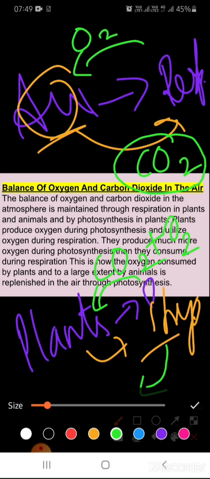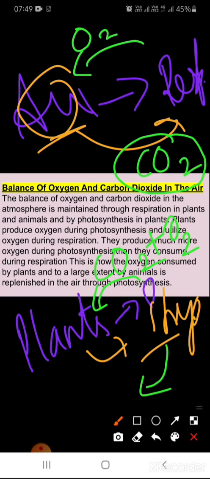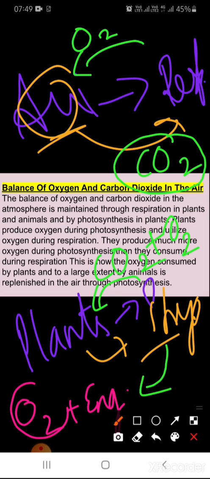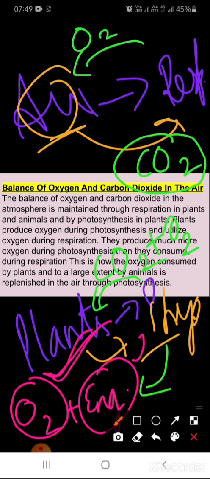And in the process of photosynthesis, what is released? Oxygen is released in large quantity, and energy is also released. Energy and oxygen are released in the process of photosynthesis, and this oxygen is in very large amount. This oxygen is used by us. This oxygen is used by human beings for the process of respiration, and this energy is used by plants. Energy is nutrients, and the nutrients are used by the plants only.